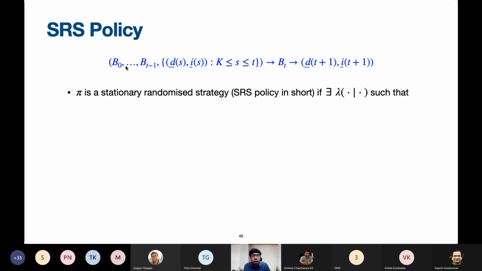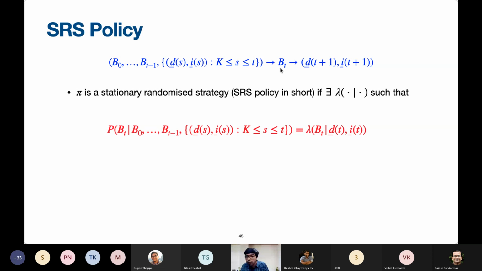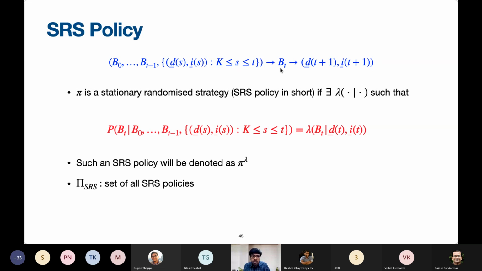Remember how I said that, depending on the entire history up to a certain time, we are going to select B_t. Now there are various ways of selecting B_t. Instead of depending on the entire history, I'm going to select B_t only based on the current state, according to a certain fixed conditional probability distribution on the arms, which I denote as lambda. Lambda is fixed. Lambda is not going to change throughout. If I continuously keep picking according to this kind of conditional distribution, then such a policy is what is called an SRS policy. Such a policy will be explicitly denoted as pi lambda. Let pi SRS be the set of all SRS policies.